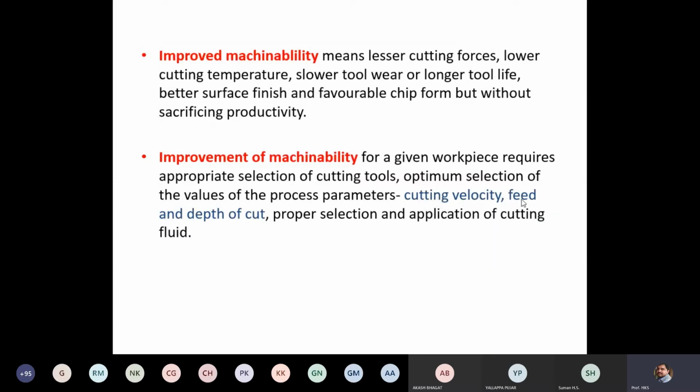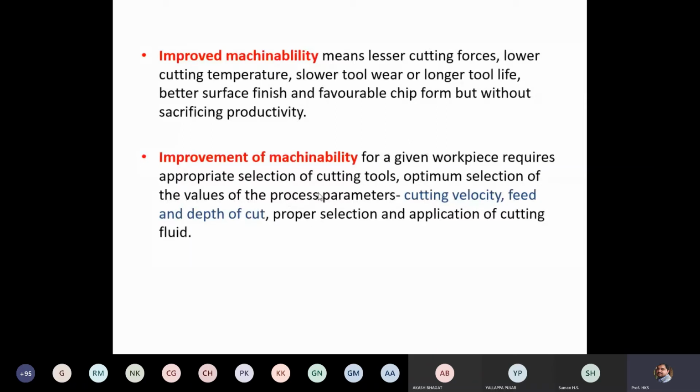Next, feed, which is measured in millimeters per minute. Depth of cut is in millimeters. Cutting speed will be in terms of RPM, and cutting velocity will be in terms of meters per minute. All those things we discussed in the previous class.